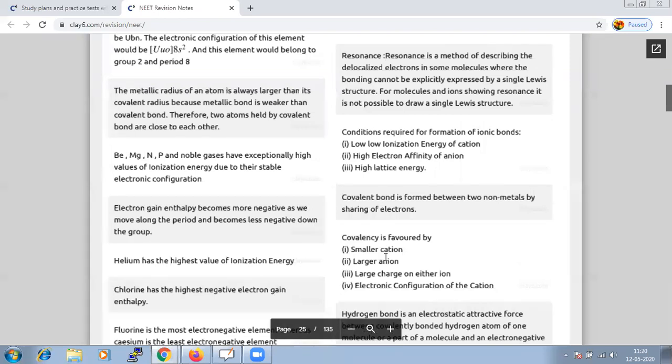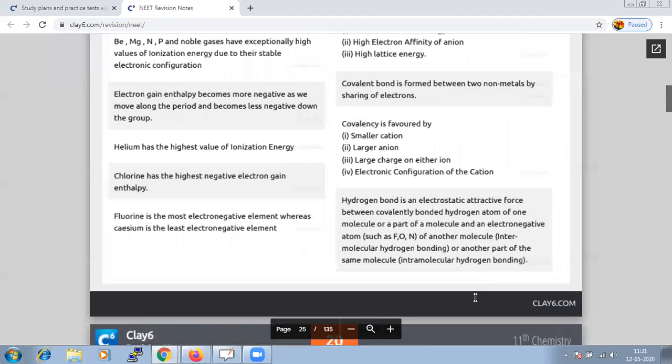And basically there should be some conditions which favor the formation of a covalent bond. So here are the conditions which are required in order to form a covalent bond. That is, it should be a smaller cation, a larger anion, large charge on either ion, and the electronic configuration of that cation. So there are certain criteria. If those criteria are satisfied by two elements, then they will be capable of forming a covalent bond. Or if the criteria for the formation of an ionic bond are satisfied, they will be successful in forming the ionic bond.